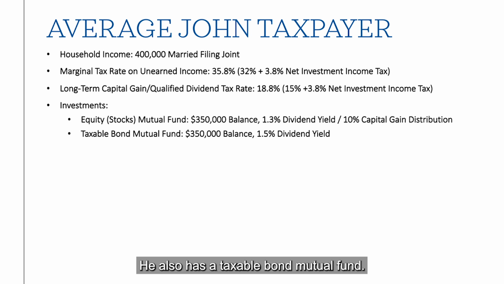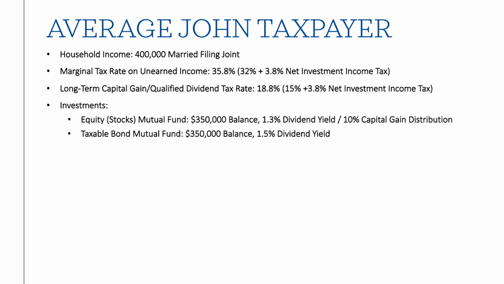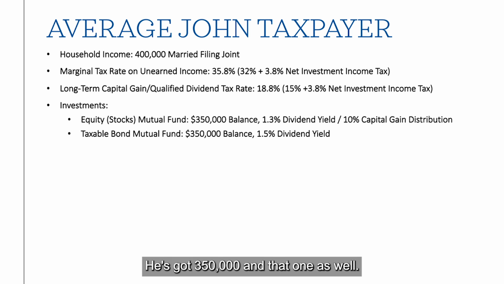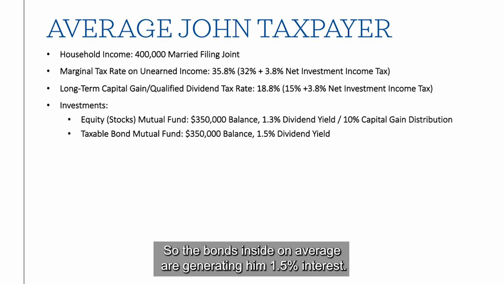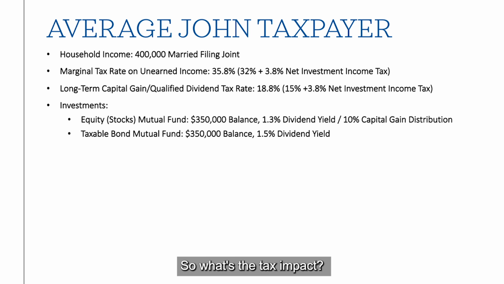He also has a taxable bond mutual fund. Now, again, we'll use the same numbers. He's got $350,000 in that one as well. And that has a 1.5% dividend yield. So the bonds inside, on average, are generating him 1.5% interest. So what's the tax impact? He's got these two accounts, $700,000.